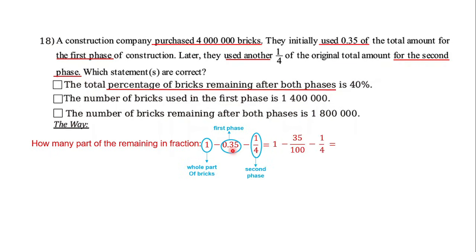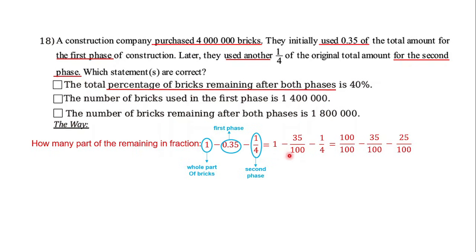Then how to do it? Just make it all into fractions. So 1 stays 1, 0.35 becomes 35%, and 1 out of 4 stays 1 out of 4. Then next, what do we do now? Just convert each denominator of the fractions into 100.